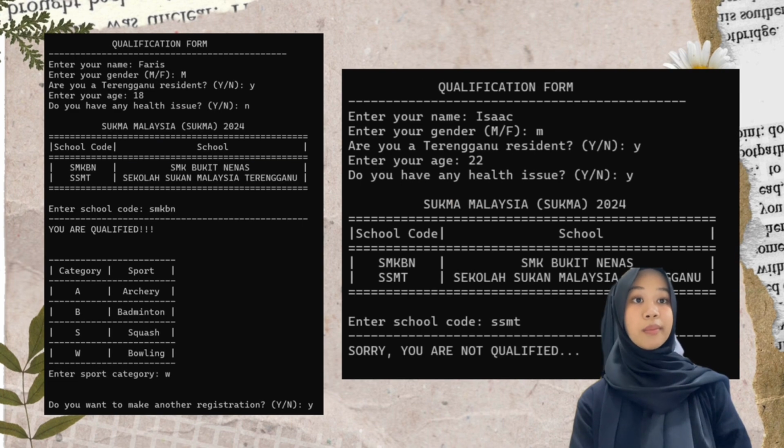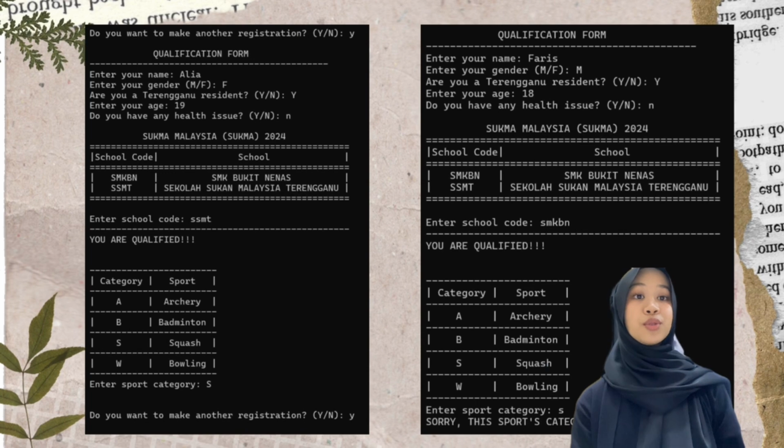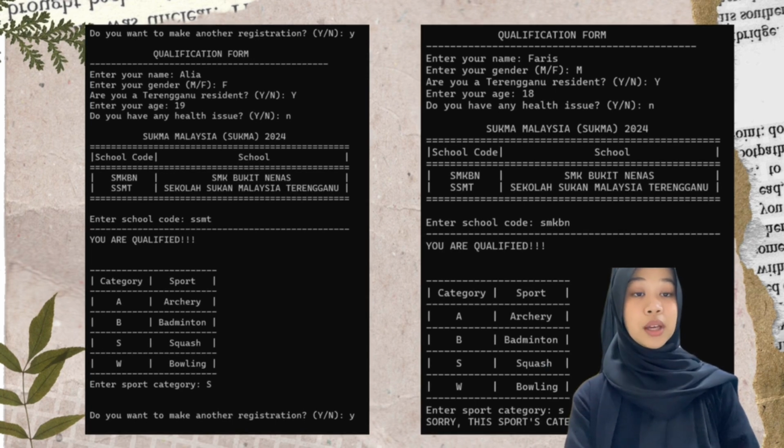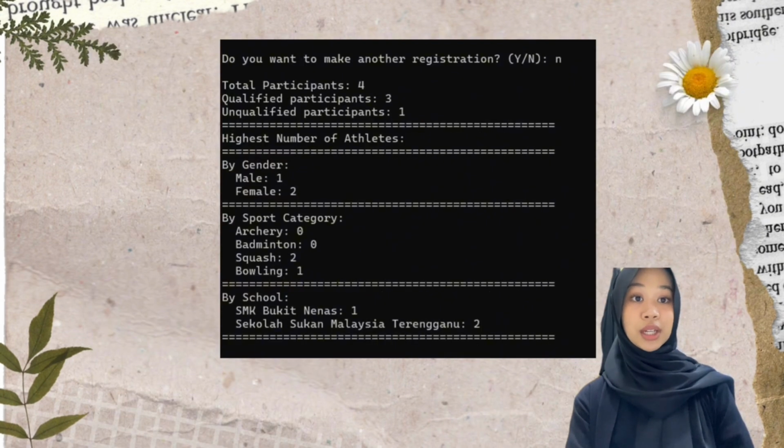Meanwhile, if the user does not match the qualification, it will display you are not qualified. After registration is done, the program will display do you want to make another registration. If the user enters Y, the program will display another qualification form for the next participant. Meanwhile, if the user enters N, it will stop registration and display the total list of participants, unqualified participants, also the number of athletes by gender, sport, and school.